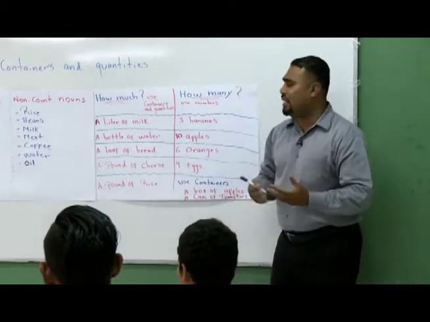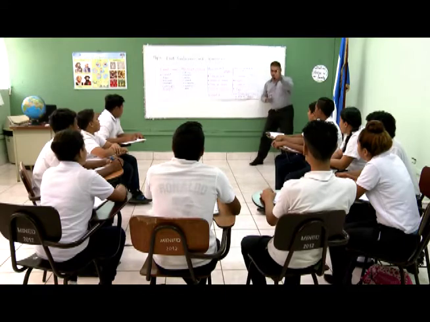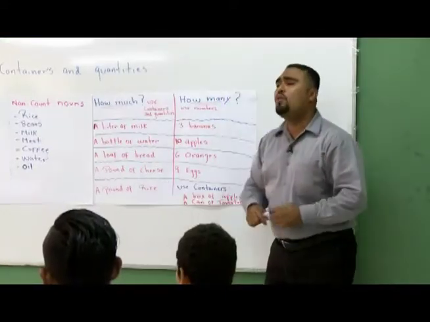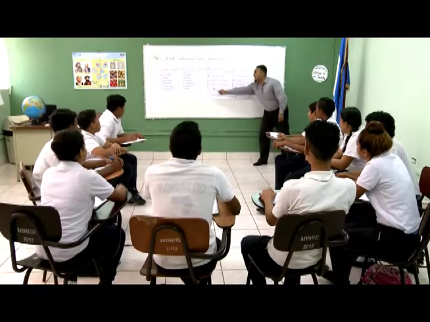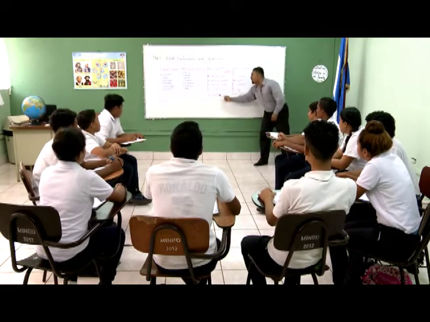A liter of milk. A bottle of water. A loaf of bread. A pound of cheese.